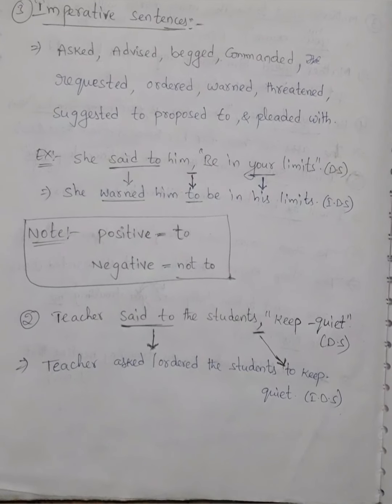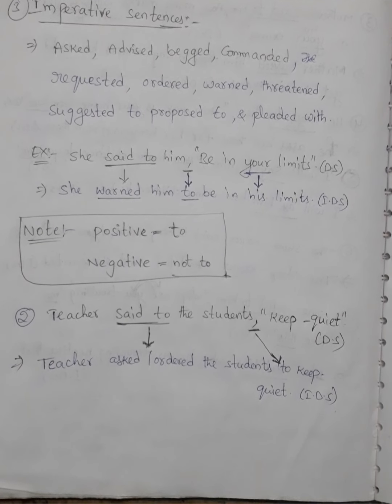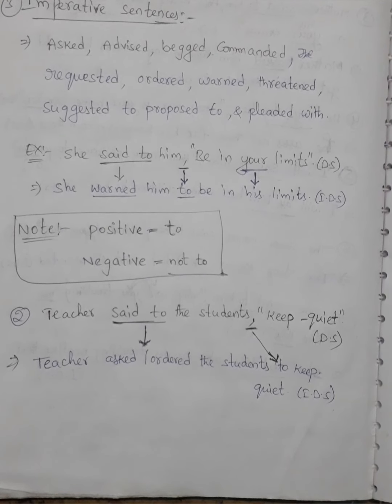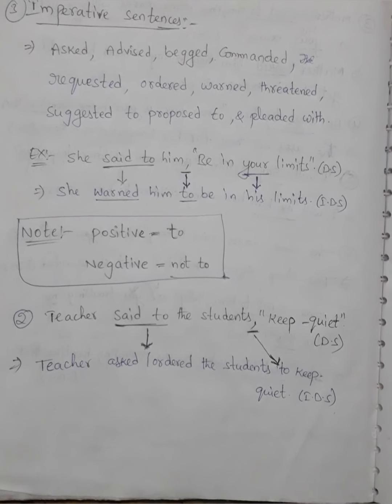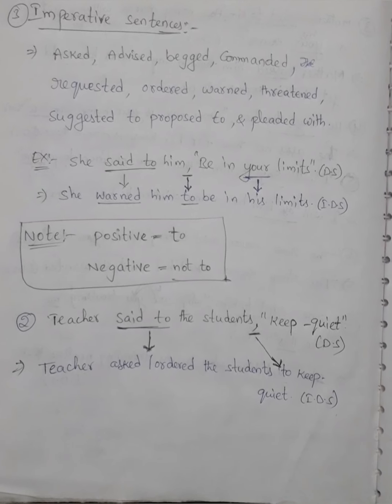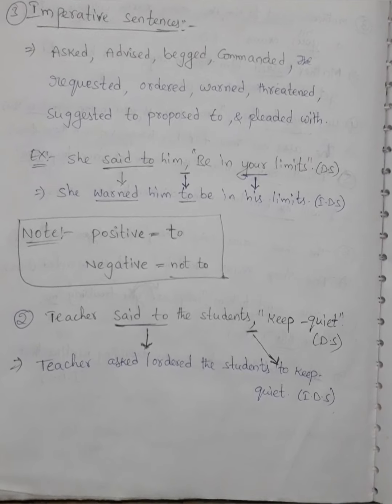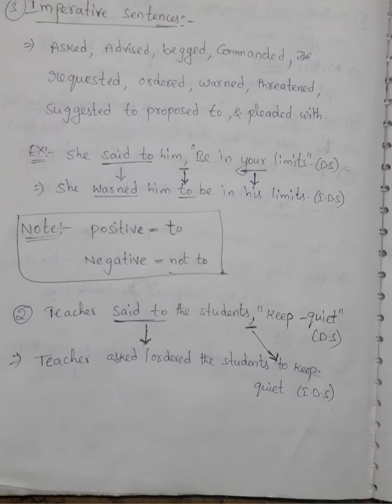Note, here it is positive, so we will use to. It means "be in your limits" is a positive sentence. That's the reason we use to. Suppose the sentence is negative, then we use not to.